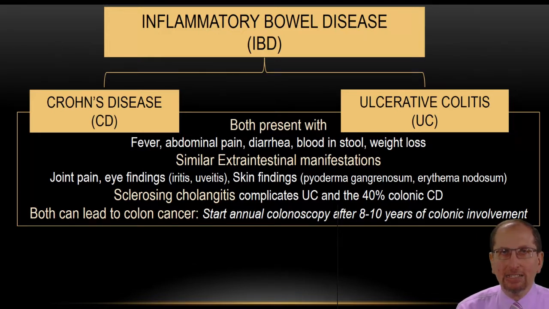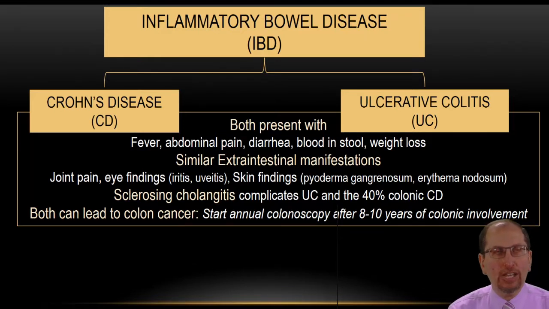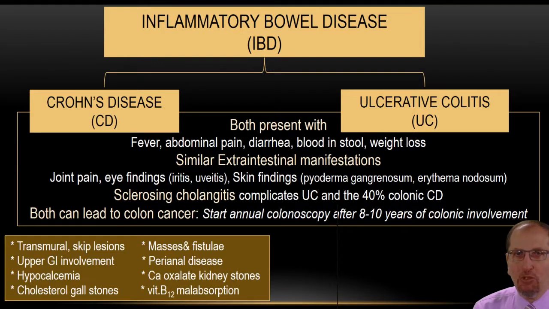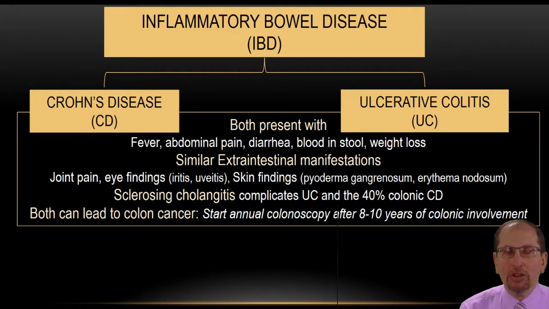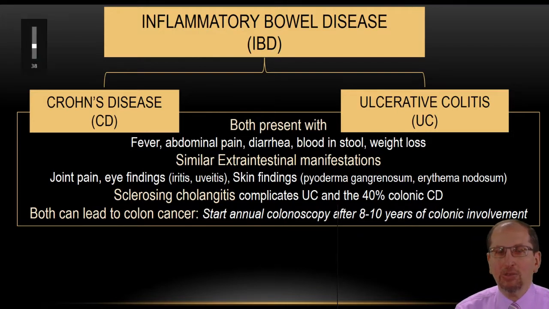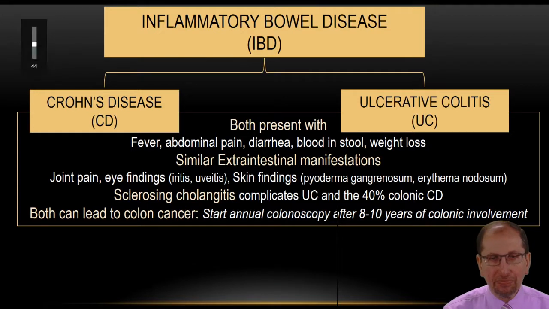When your patient with ulcerative colitis or Crohn's disease asks you, when do I need to get endoscoped? When do I need to be followed up for cancer? Your answer is going to be 10 years after your initial diagnosis with either Crohn's or ulcerative colitis. We're going to start doing annual colonoscopy for you.